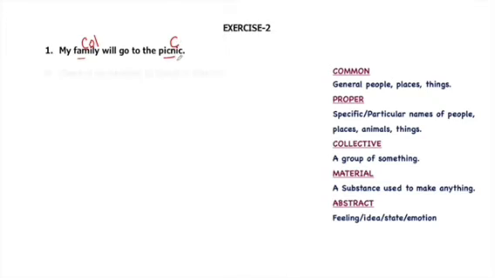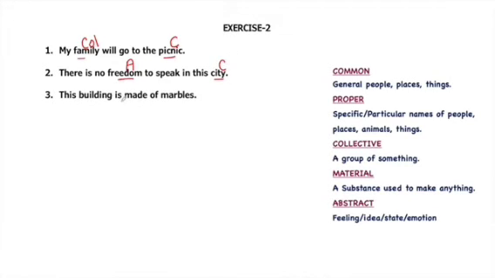Picnic is a place. There is no freedom to speak in this city. Freedom is a state of being free. It's an abstract noun. And cities are many. It's a common noun. This building is made of marbles. Building, a common noun. Marbles, a substance or material. So, material noun.